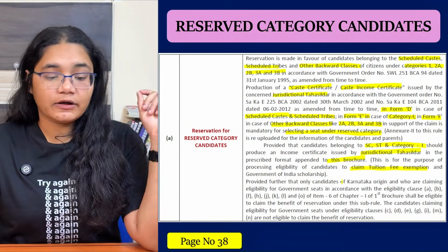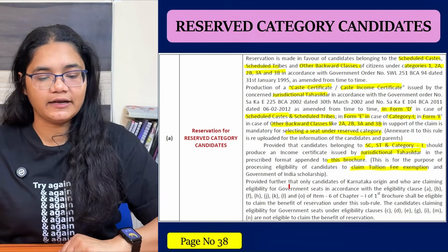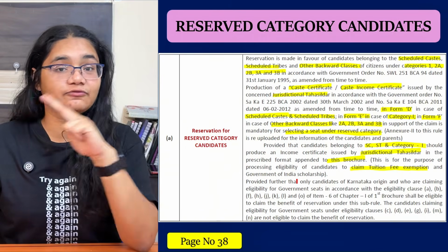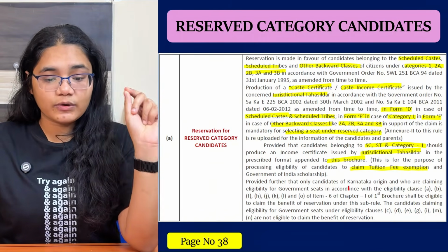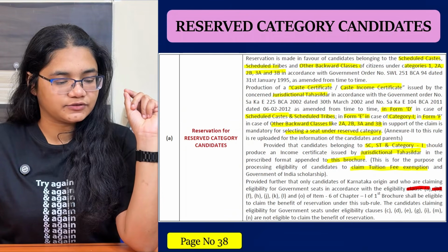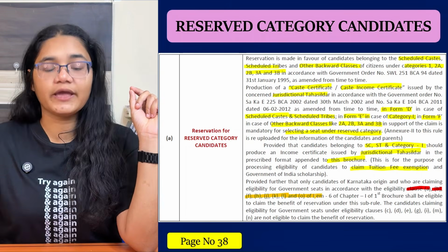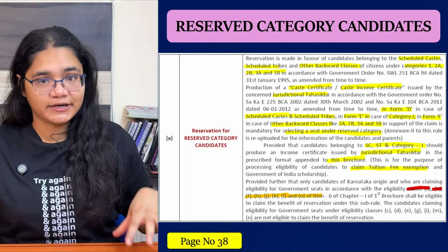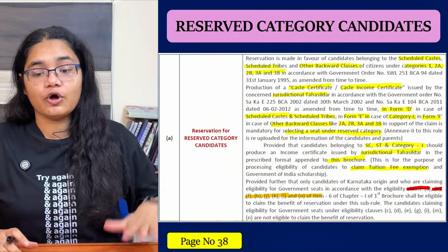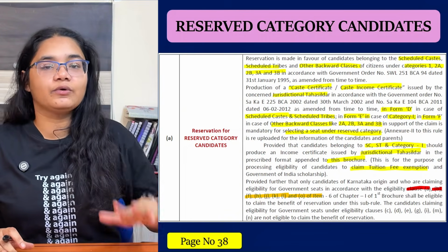Further, and this is the most important thing that everyone should understand. I want to highlight it in red. This SC, ST and OBC reservation is not applicable for everyone. It is only applicable for students belonging to clause A, clause B, F, H, J, K, L and O. I have already made a video on the eligibility clauses. So SC, ST and OBC students belonging to clauses A, B, F, H, J, K, L, O only are eligible to claim this reservation.